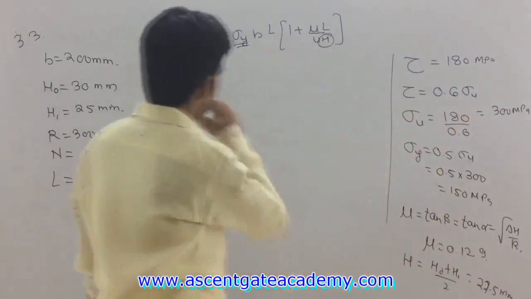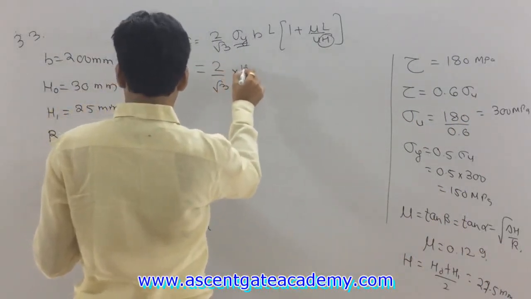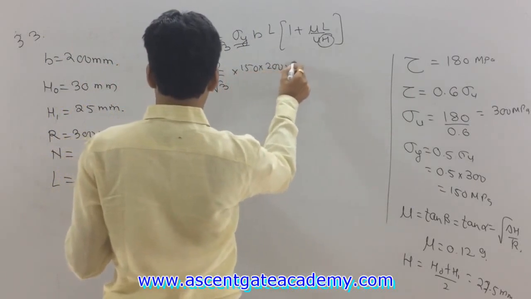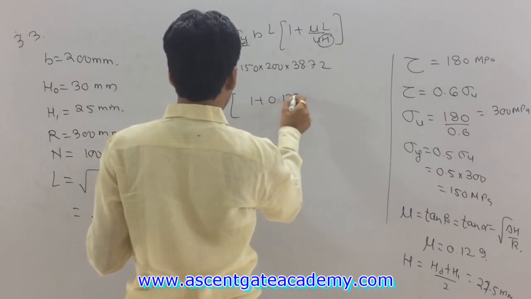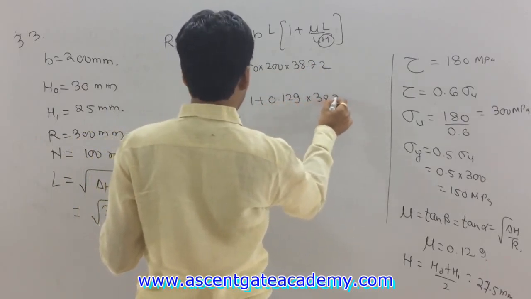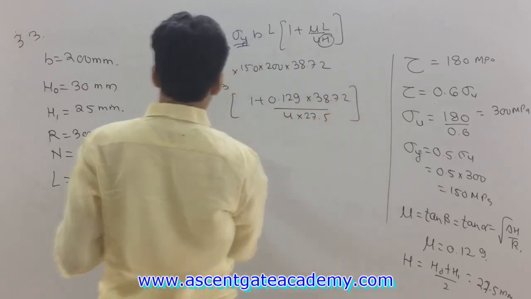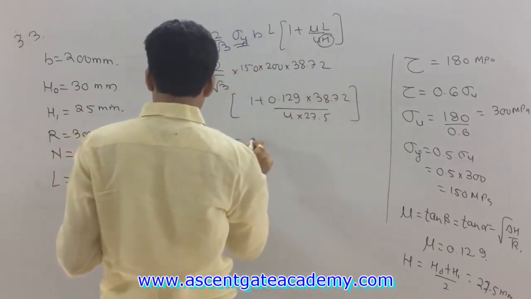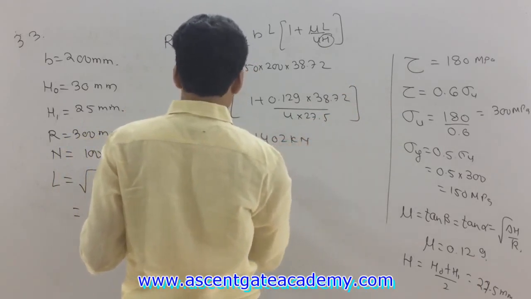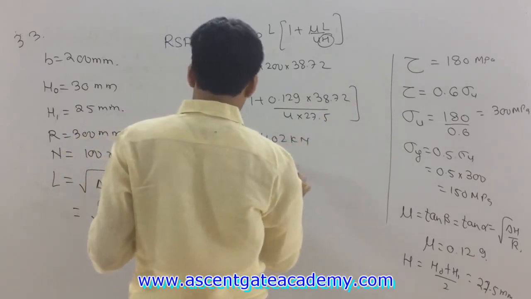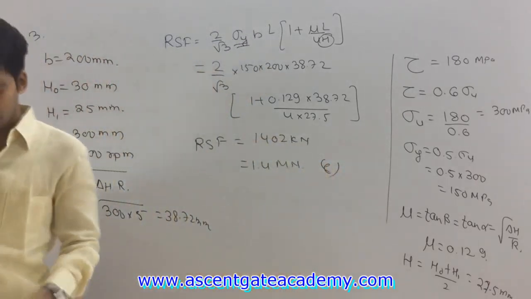Okay, so just put all the values, we will get the roll separating force. This will be 2 by root 3 into 150 into 200 into 38.72 into 1 plus mu 0.129 into 38.72 divided by 4 into 27.5. Okay, so from here this roll separating force will be equal to 1402 kilonewton or 1.4 meganewton. So answer is C. That's it. Getting this now? Okay. Next question.